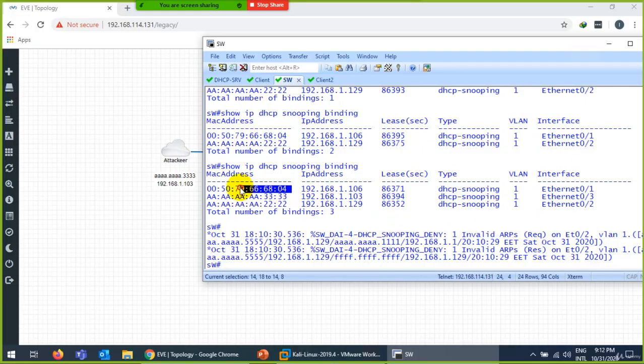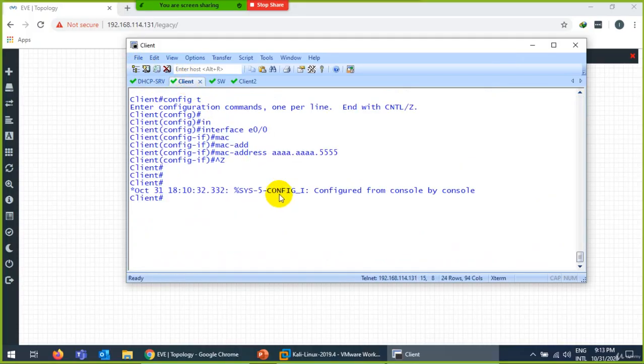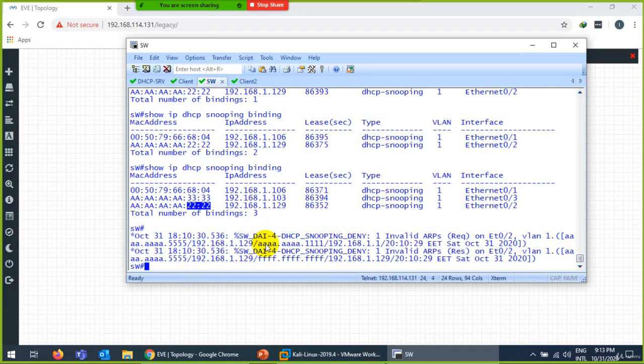Before, when I changed the MAC address, DHCP snooping was not caring about anything. He said, I don't care, maybe his MAC address is changed. My job is to protect DHCP, not to protect the MAC address. But this ARP inspection says no, nobody else can come. Because on this interface 0/0, before the person was attached, his MAC address was 222. Now he changes the MAC address to 5. The switch denies him.